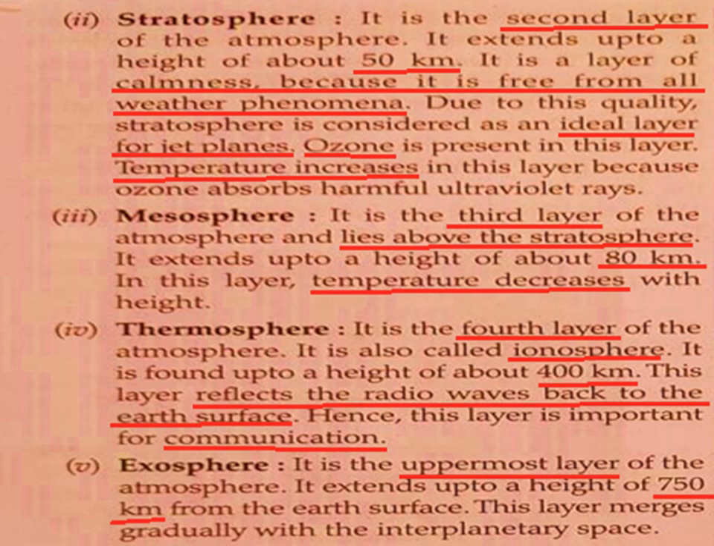Okay. Then you have exosphere, and this is the uppermost layer of the atmosphere, and it extends up to the height of 750 kilometer from the earth's surface. Now these layers gradually merge with the interplanetary space. So these are the 5 layers of the atmosphere.